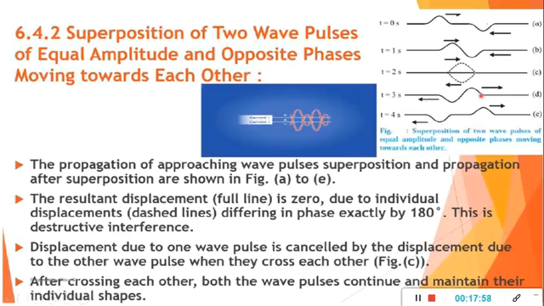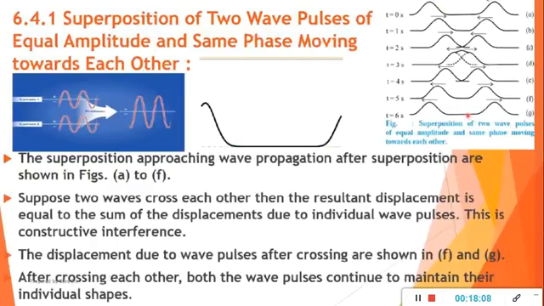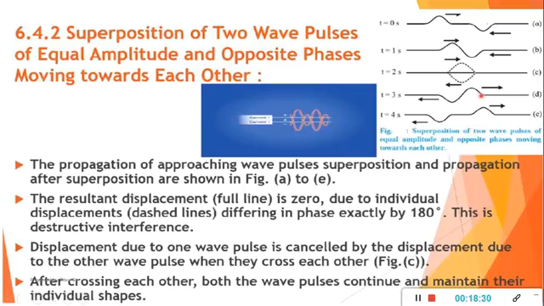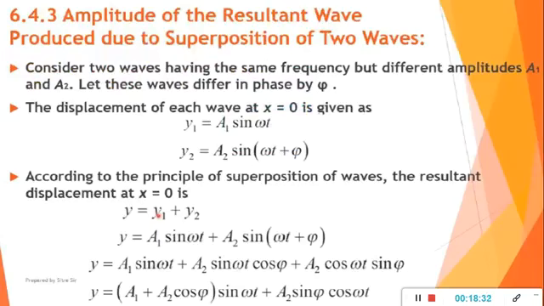So this is the example of destructive interference: two wave pulses of equal amplitude and opposite phase moving towards each other. And when two waves have equal amplitude and the same phase, both upward, both approaching, at a particular point they superimpose and we get the maximum displacement. After crossing each other, they maintain their own shape and the same speed. Clear? So this is the superposition of waves.